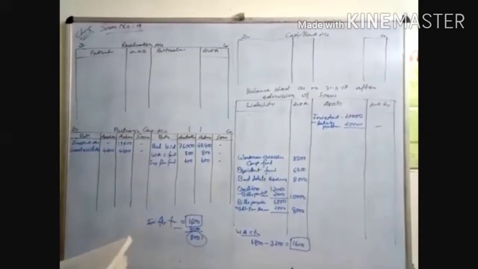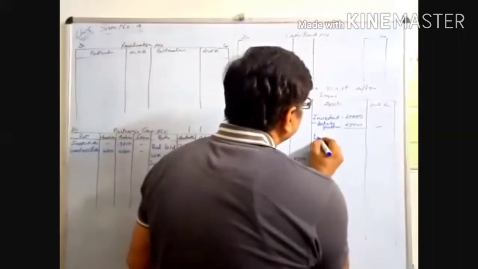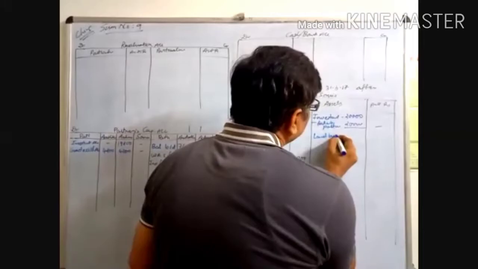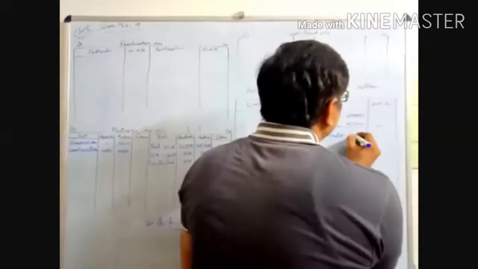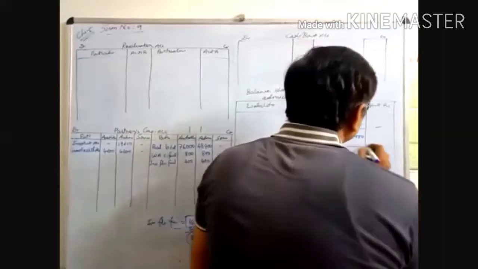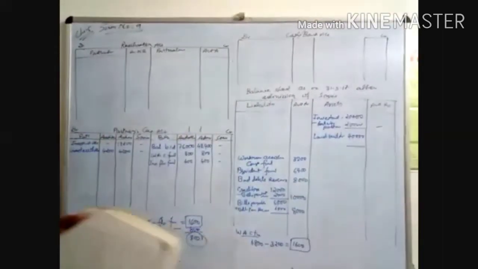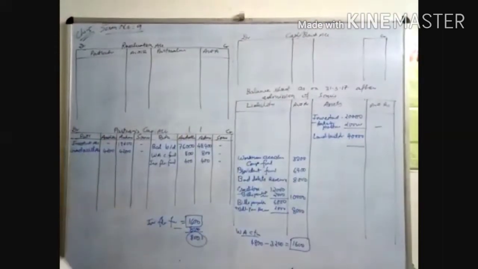Now next is land and building. There is an adjustment in land and building. Land and building is 40,000. The book value of land and building is 20% less than its market value.